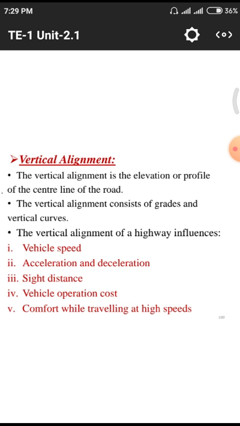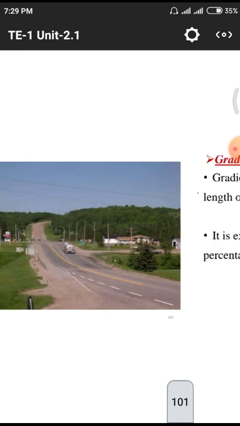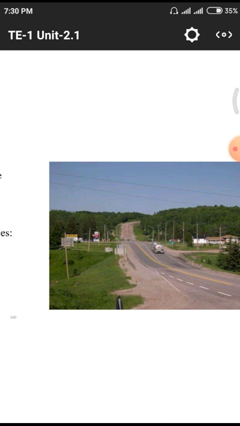Next one is the comfort while traveling with high speeds. That means these five points mainly influence the vertical alignment gradings, so how we need to overcome these five problems while designing these vertical alignment curves. All those are explained. This is the vertical alignment